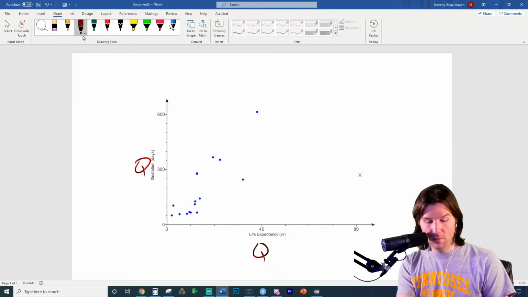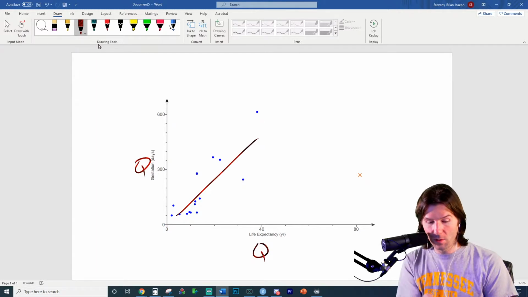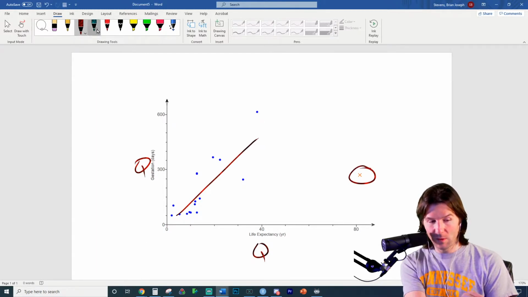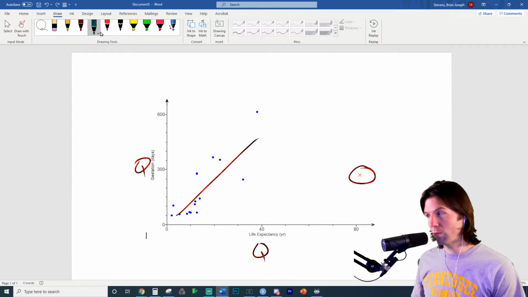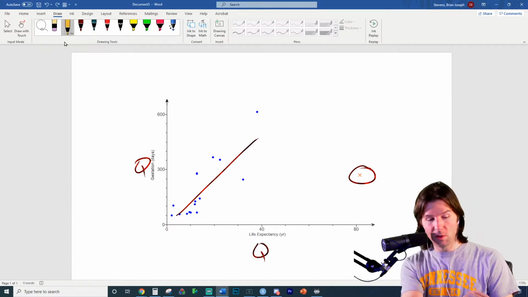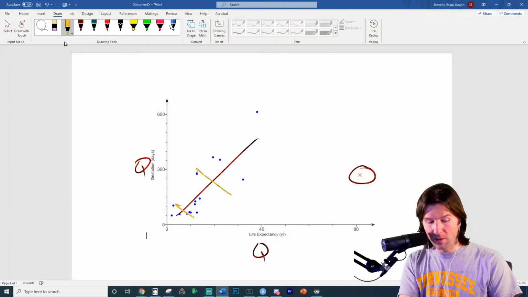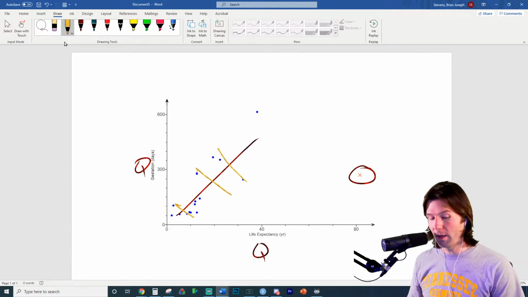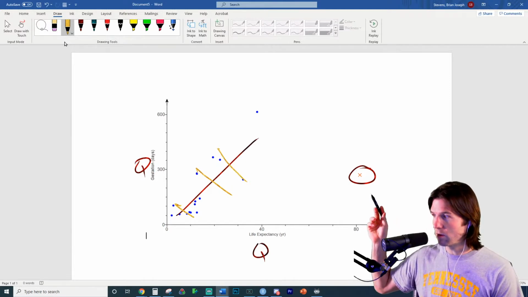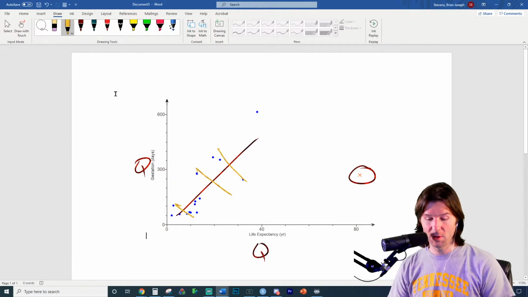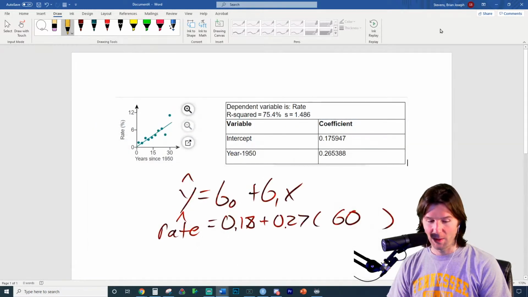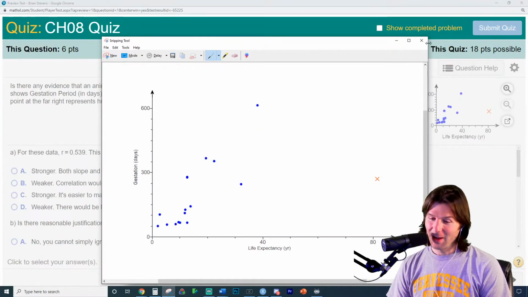Is it straight enough? That's kind of an issue, except for something over here. Because with that point, it might kind of bend this way. But the straight enough is really coming from an outlier, and I don't see issues with the plot thickening. It looks to be about the same. If we were to remove that outlier, I'd say we generally have a good regression right here. I believe that is humans. These are gestation periods, and that's the gestation period for a human, and the life expectancy of a human, 80 years, not so bad. Hopefully we all get 80 years.